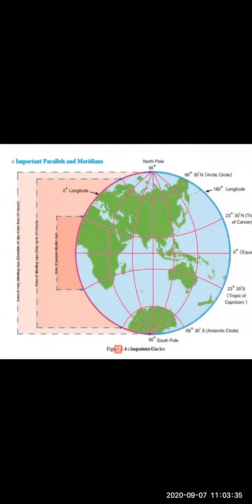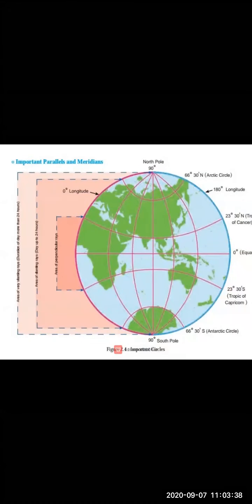Whereas the region experiencing perpendicular sun rays receives more heat. And the areas with slanting rays, from the Tropic of Cancer and Capricorn, are neither too hot nor too cold. It is a little bit medium. In simple words, we can say that the temperature is moderate in that region.